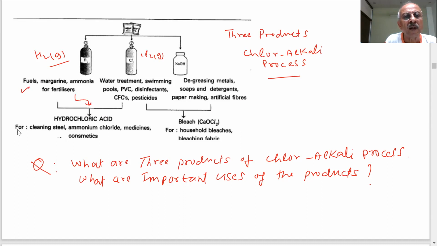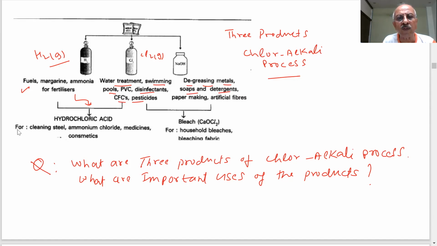Chlorine: water treatment, swimming pools, PVC, disinfectant, pesticide, chlorofluorocarbons. NaOH: degreasing metals, soaps, detergent. Soap and detergent is the most important, which we use every day.